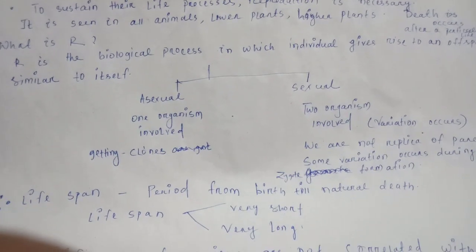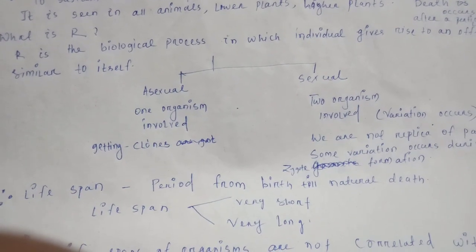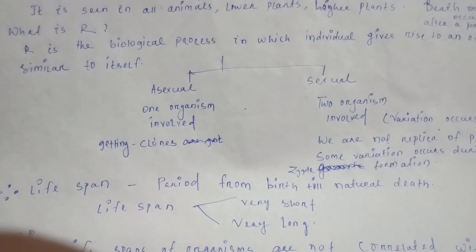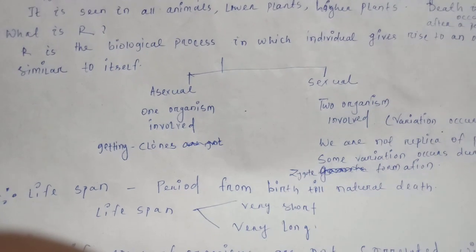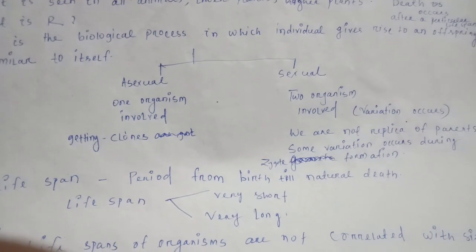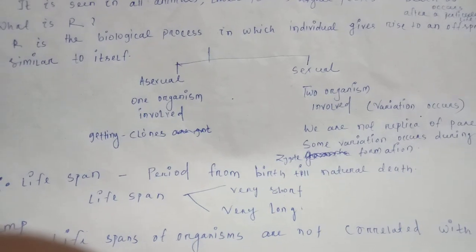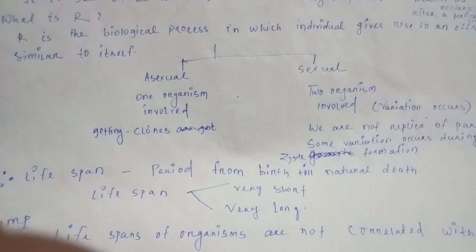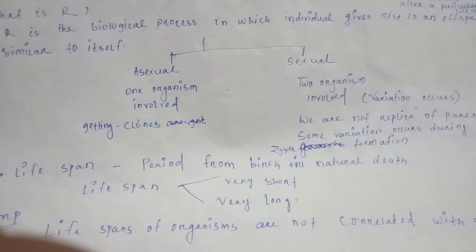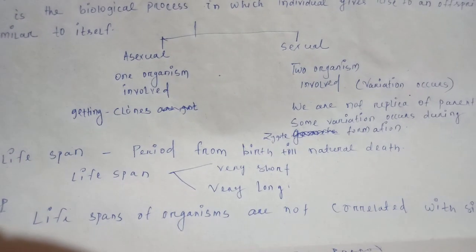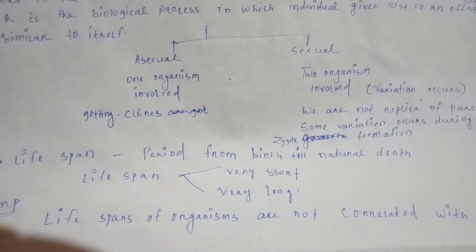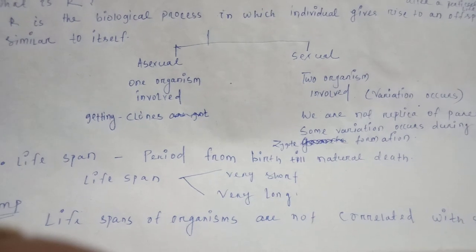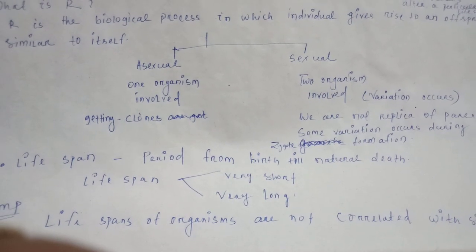In this way, reproduction is of two types, that is, one is asexual reproduction and another is sexual reproduction. These are a few differences between asexual and sexual. The first difference is in asexual reproduction, one organism is involved, whereas in sexual reproduction, two organisms are involved. Got my point?